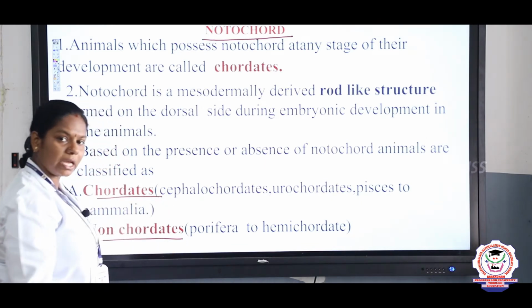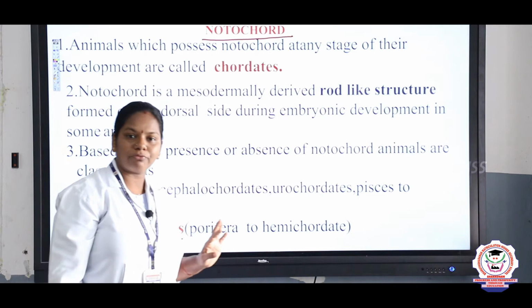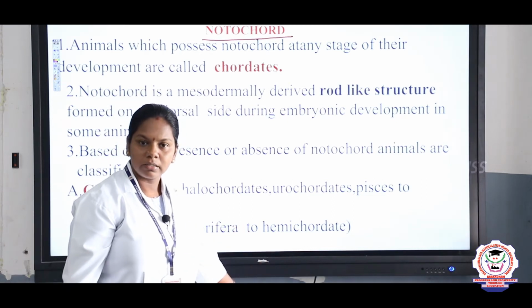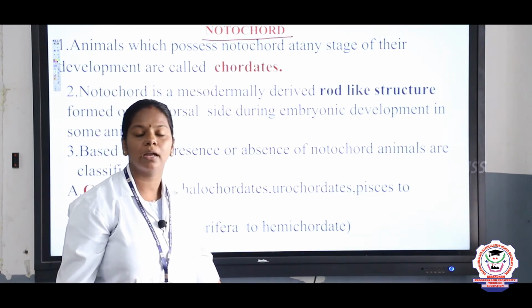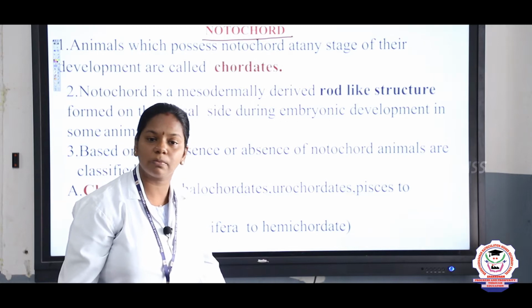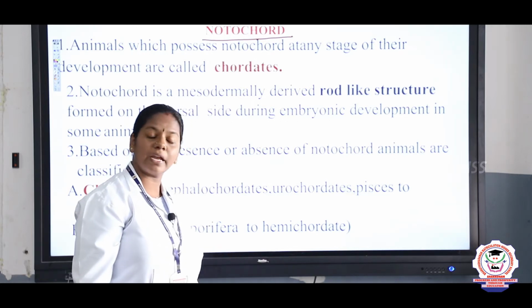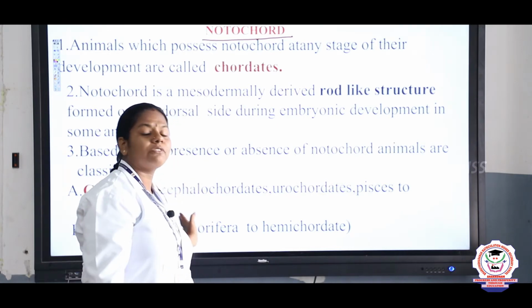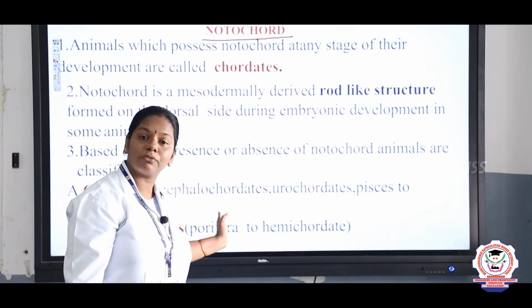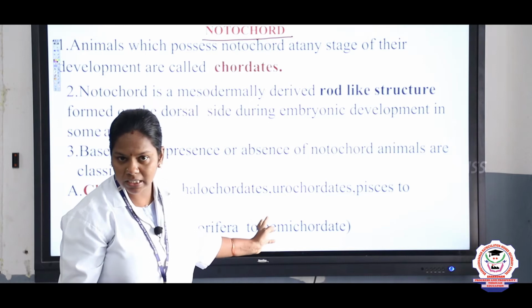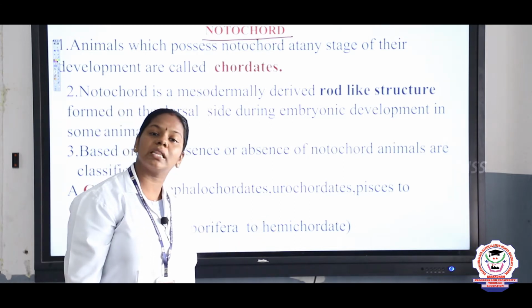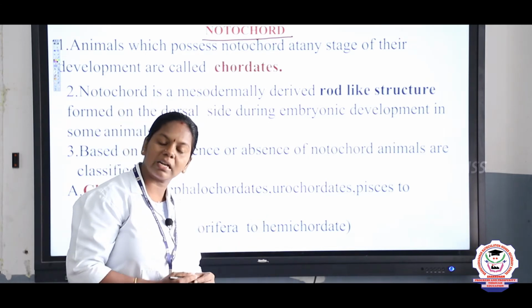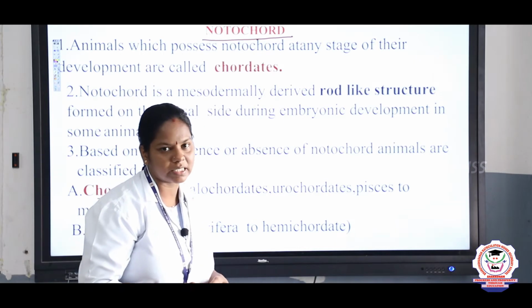I told you already, the first 9 phyla come under the non-chordates. That is, they do not possess the vertebral column. We can also call them invertebrates. And all the classes under the phylum Chordata possess the vertebral column. So we can call them vertebrates, or we can classify them under the chordates, right?